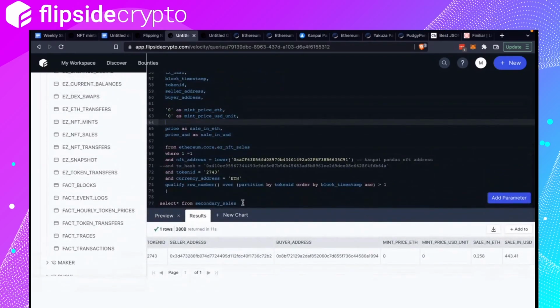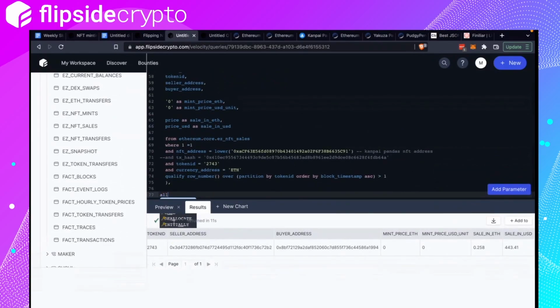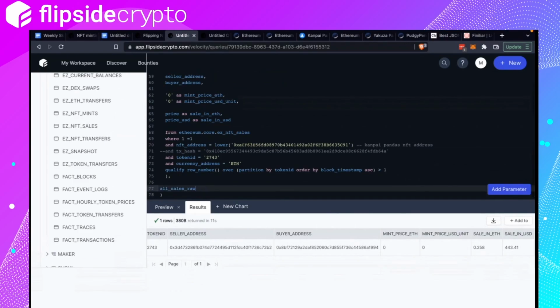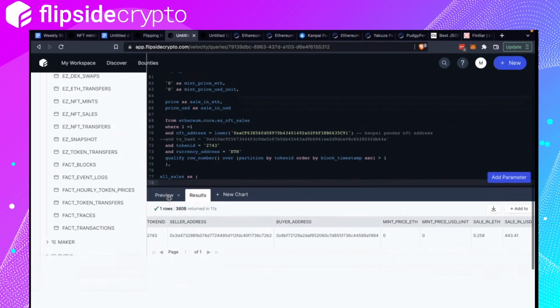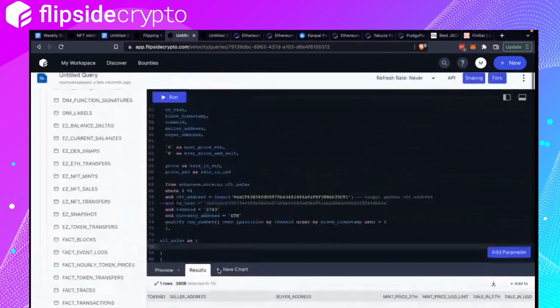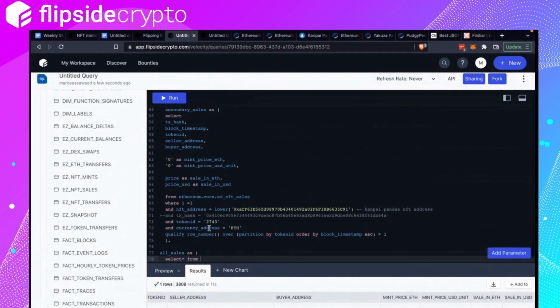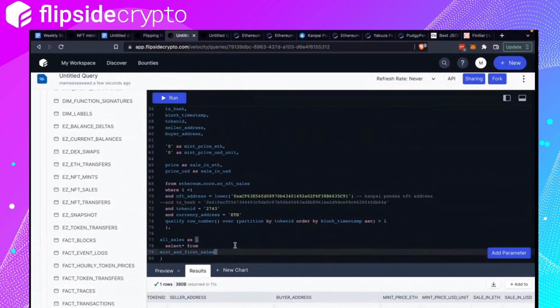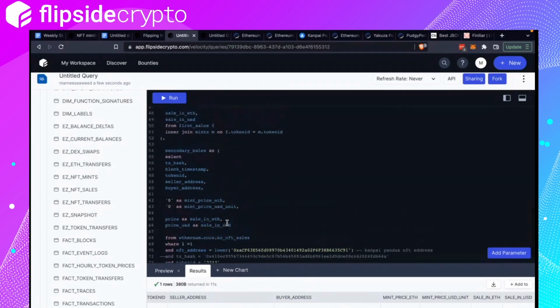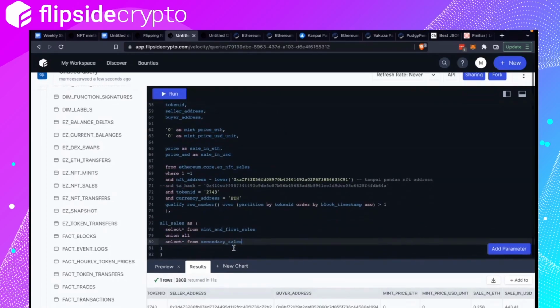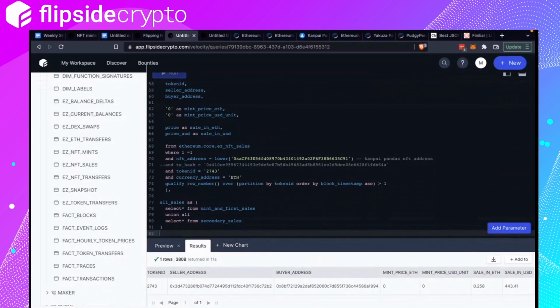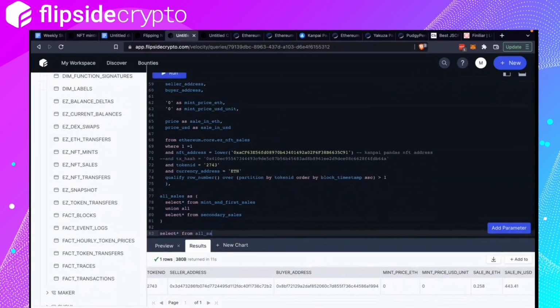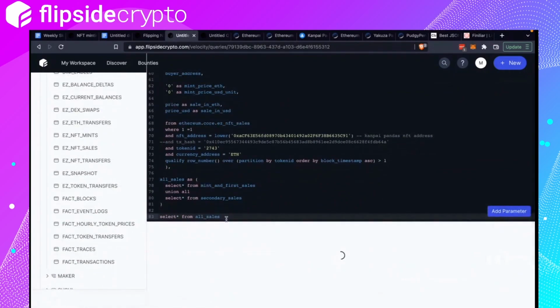Okay, now we're going to combine the two tables together. So let's call this all sales raw, maybe. All sales as select all from our mint and first sales. Union all, select all from our secondary sales. And I'm going to run this, select all from all sales, just to see what we got.